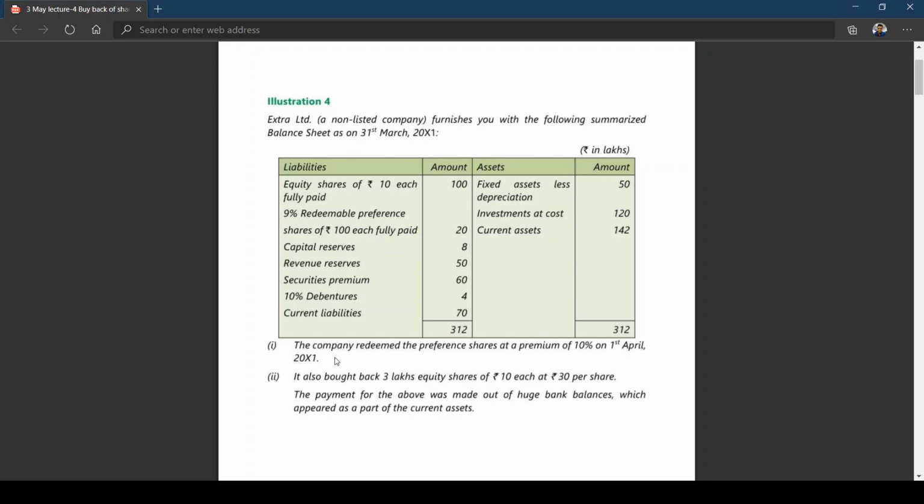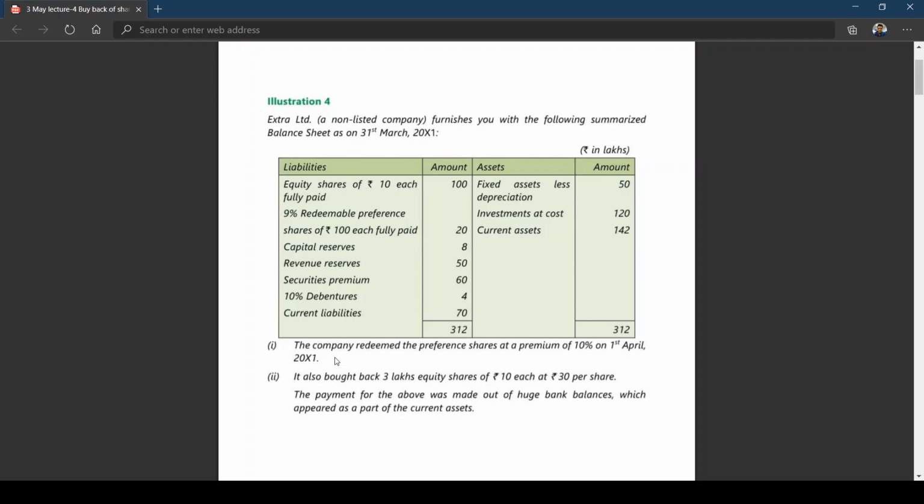Illustration 4. XYZ Limited, a non-listed company, furnishes you with the following summarized balance sheet as on 31st March 2011. Equity shares of 10 rupees each fully paid, 100 lakhs. 9% redeemable preference shares of 100 each fully paid, 20 lakhs. This is in lakhs, my dear friends.